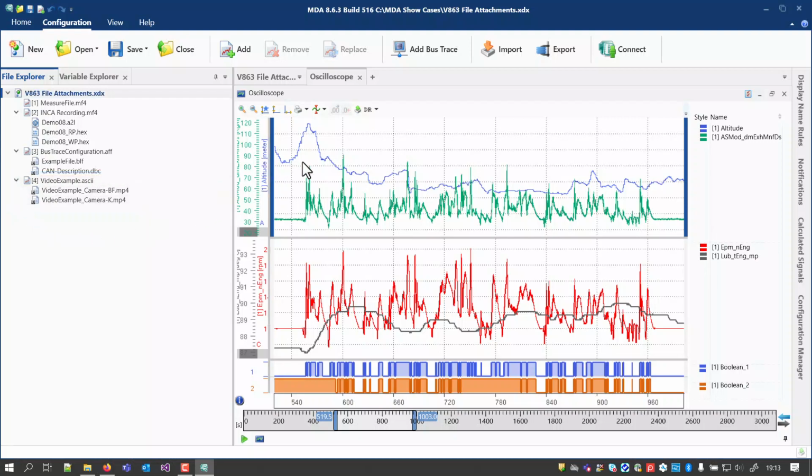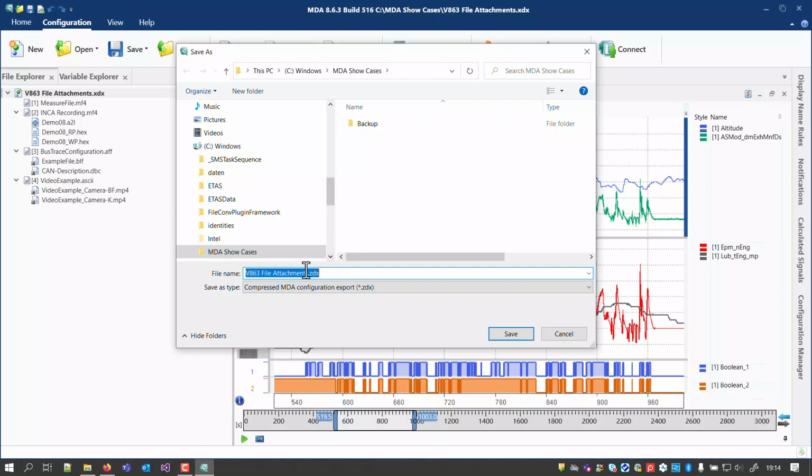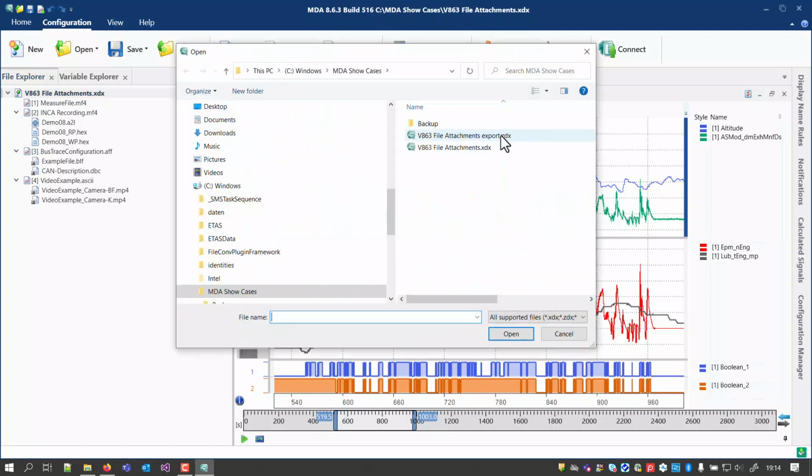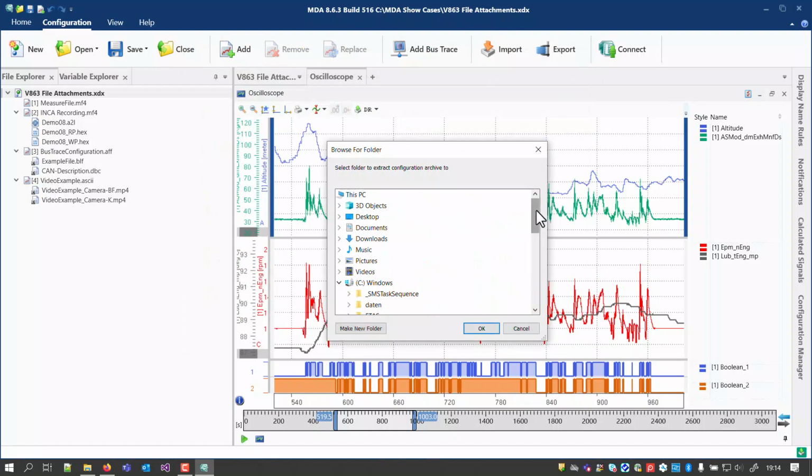Besides the clearer representation in the File Explorer, the enhancement also improves the export functionality. So far, when creating a ZDX export file, mainly the XDX configuration file and all files assigned to it were included. Now also the referenced independent files are part of the export file.